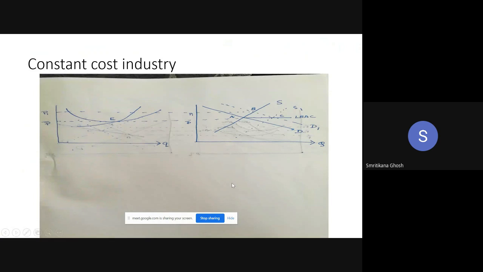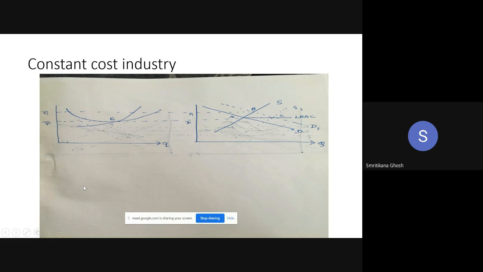Look at this. There are two diagrams. Let us first discuss the constant cost industry. Constant cost industry means if you change labor and capital by 20%, then output will also change by 20%. So this is constant cost. And why is it needed here? What is its importance here?